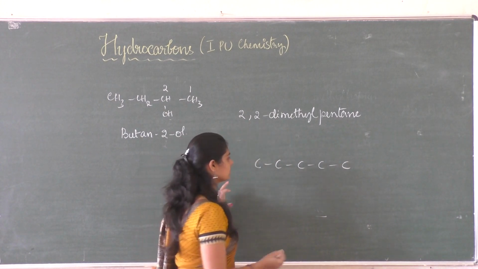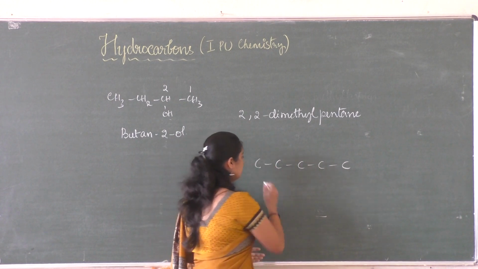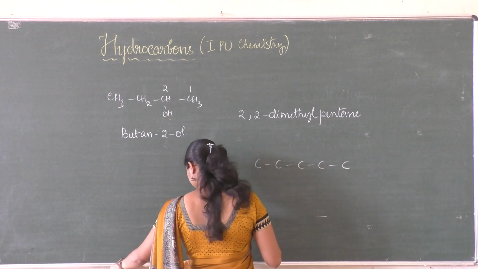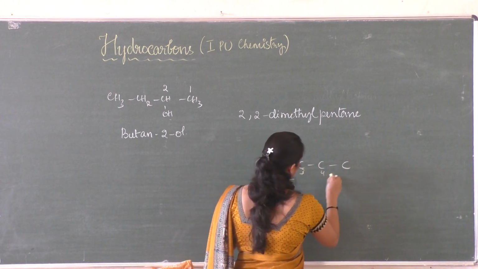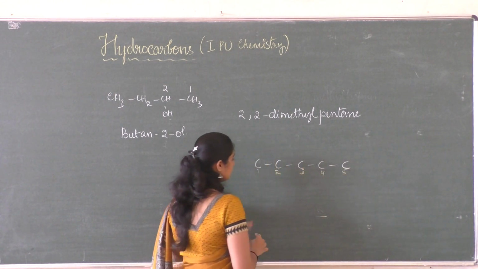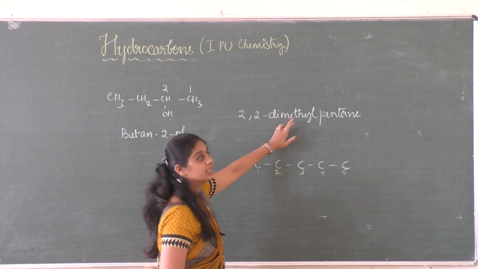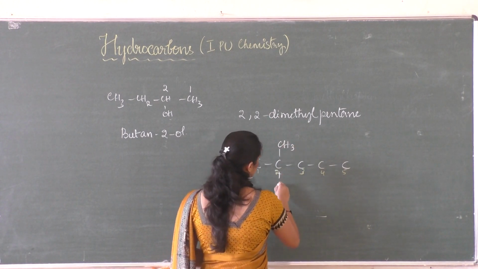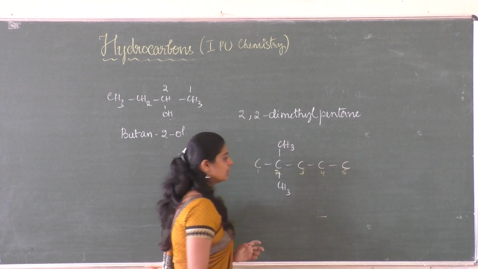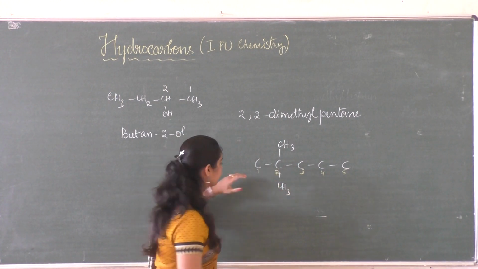So you can start numbering from right to left or left to right. At the second position we have 2 methyl groups, so it is dimethyl. So you need to attach methyl group, so it is CH3 and CH3. Rest is you need to fill the valency of the carbon atoms.